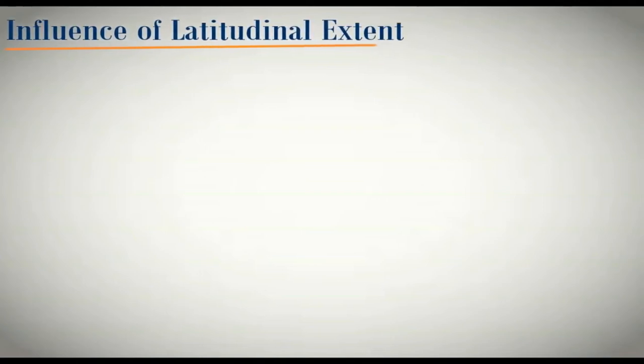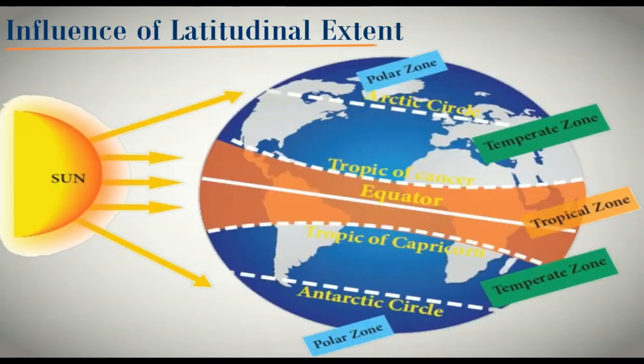Now we will discuss the influence of latitudinal extent. So remember, as I have told you before, it influences the duration of day and night. Now how does it affect the duration of day and night? See the figure. Here in this figure you can see the sunlight is coming directly to the central region, which is known as the torrid zone. Remember, torrid means hot. And why is this hot? Because the sunlight is coming directly, and because of the curved surface of the earth, the distance between earth and sun is also minimum here.